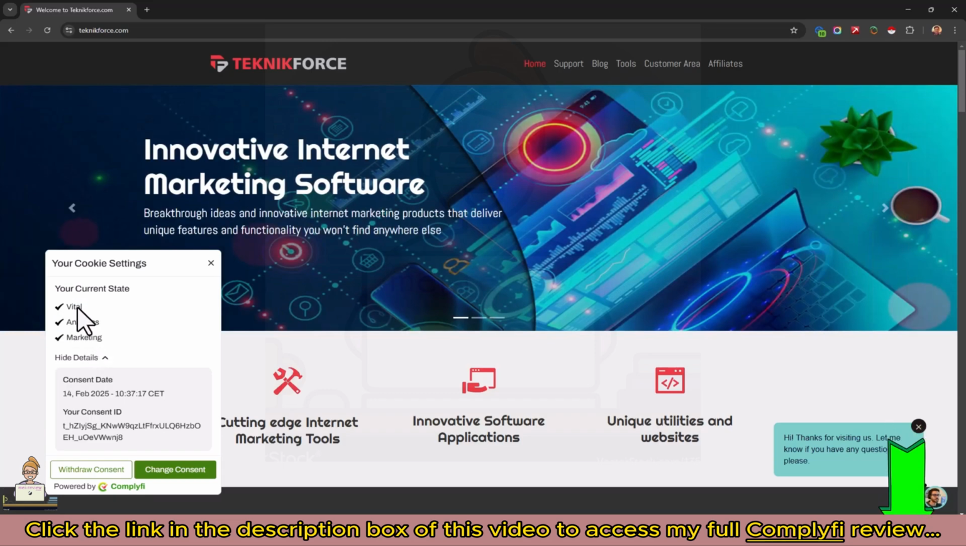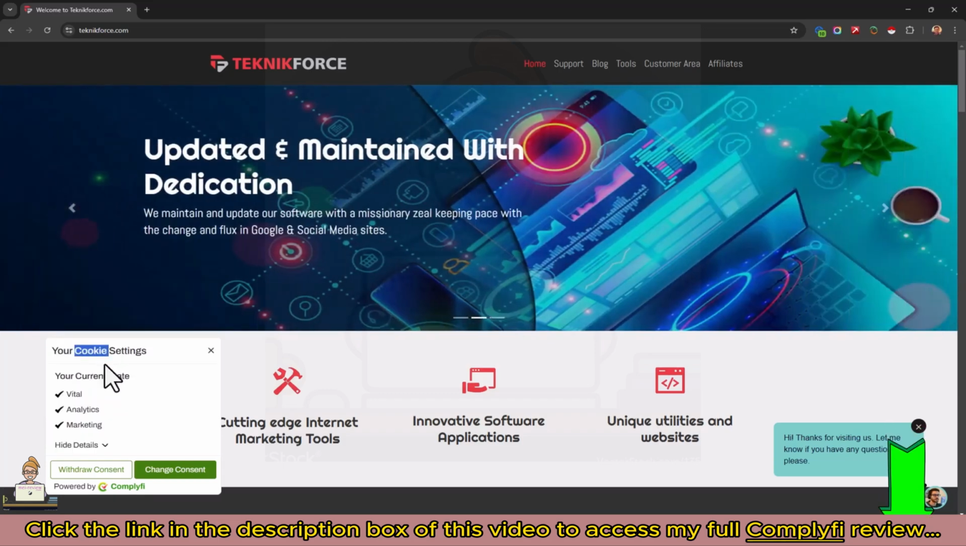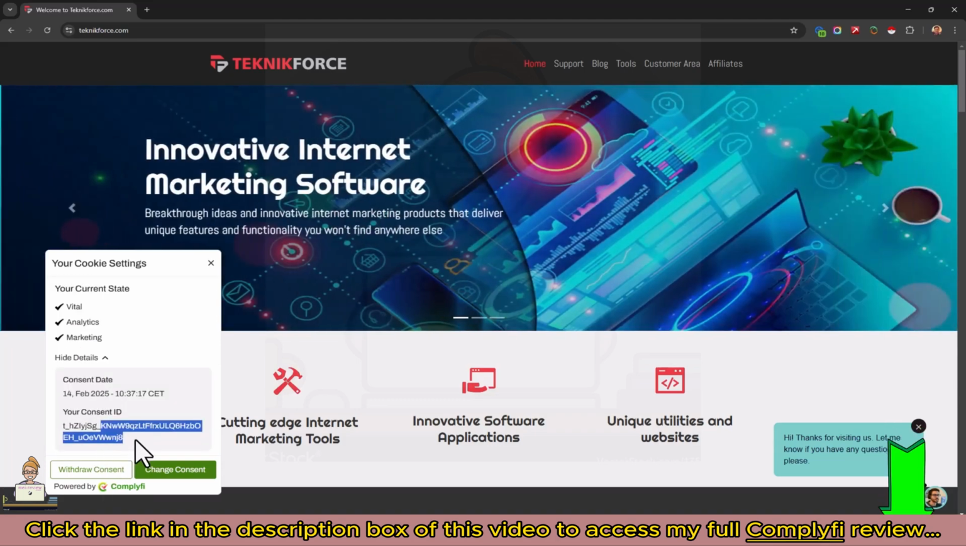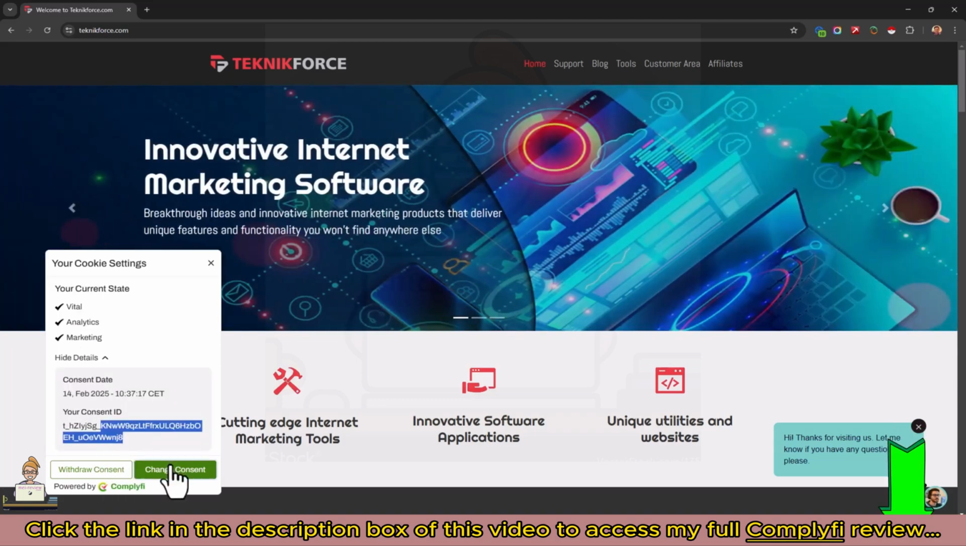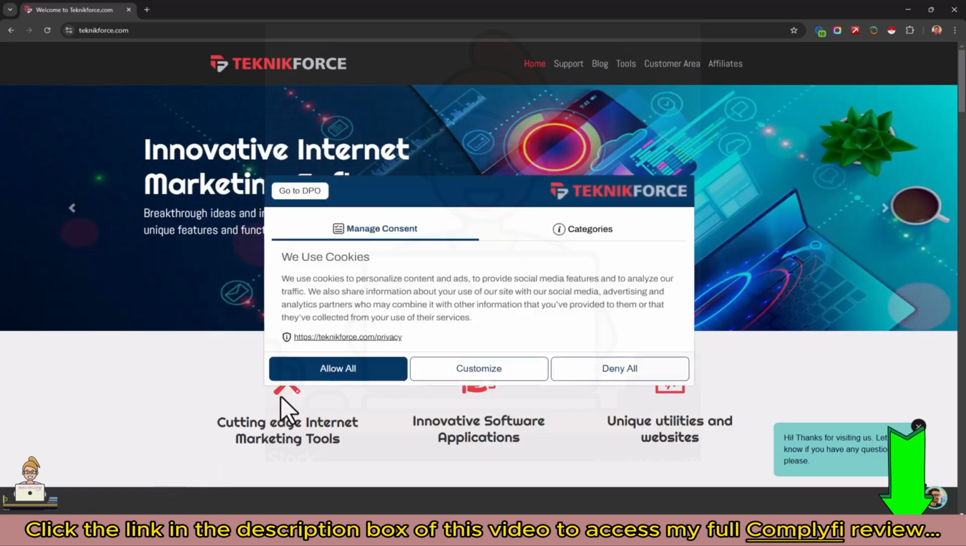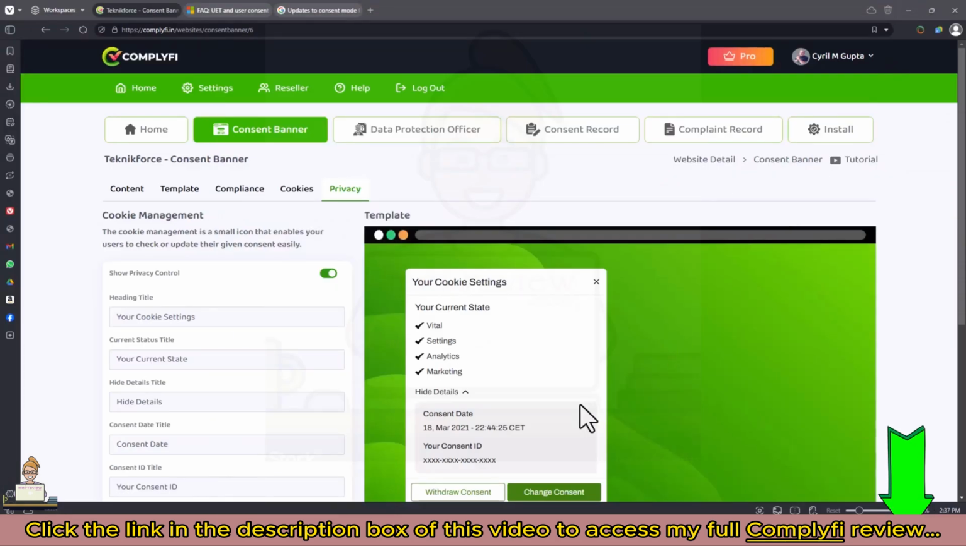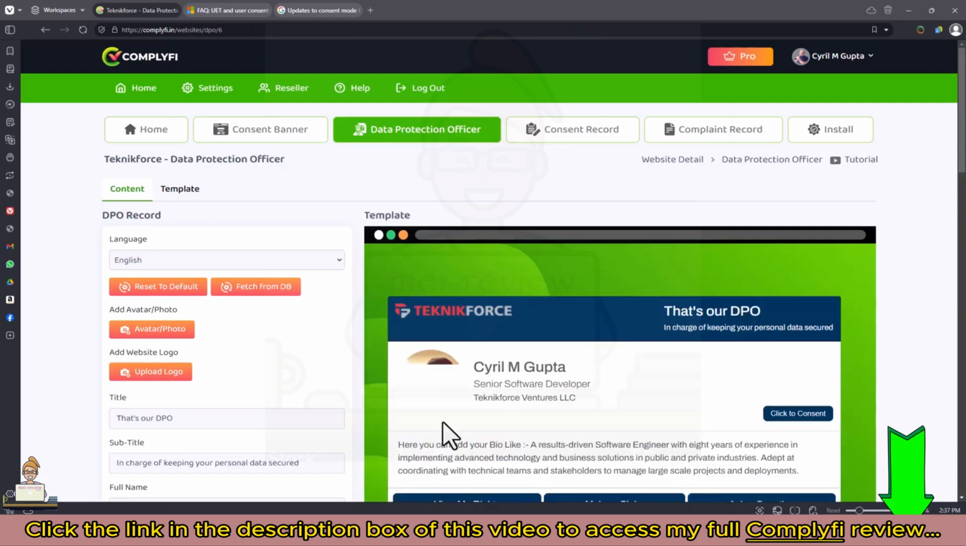It shows you what exactly you have consented to right now. So I've consented to vital, analytics and marketing cookies. It also has a unique cookie consent identifier that I can use to manage my consent, and I can change my consent anytime I want by clicking on change consent. If for some reason I want to change my consent now, I can do that, and this is a prime requirement from a consent management platform. Of course, Complyfi meets that. Plus, it also gives you a data protection officer, which is an important part of GDPR compliance.